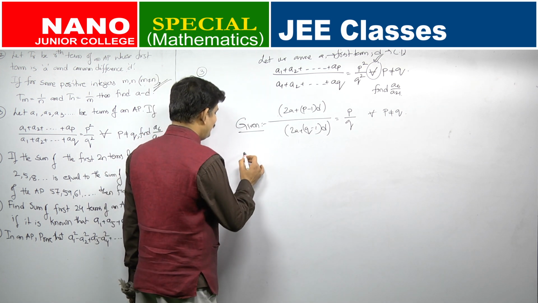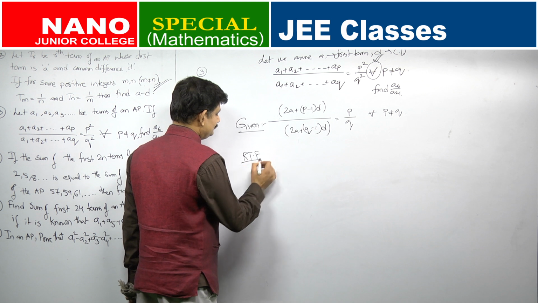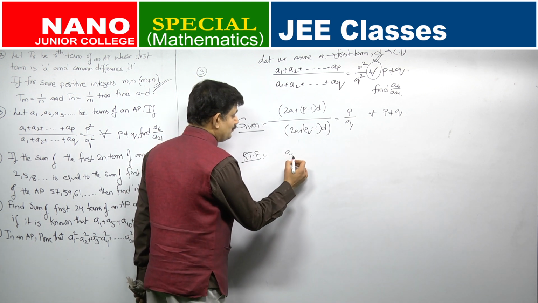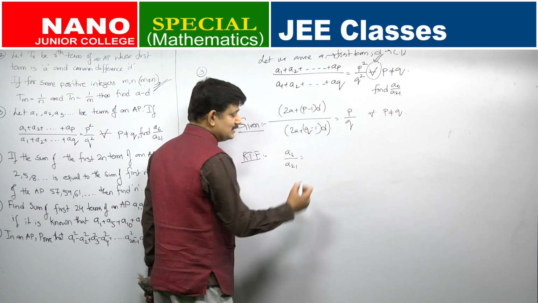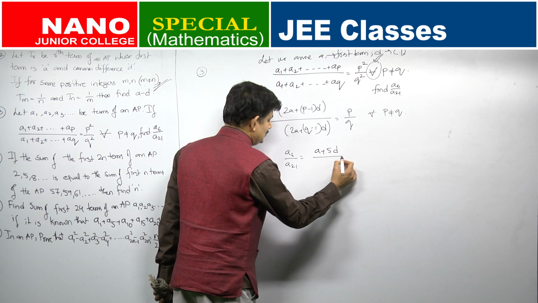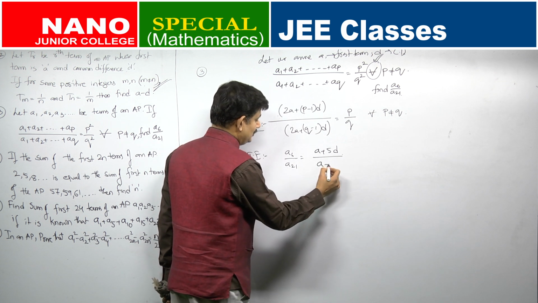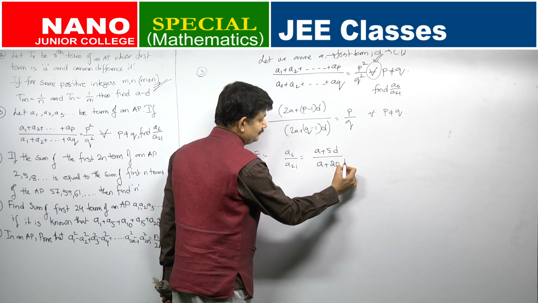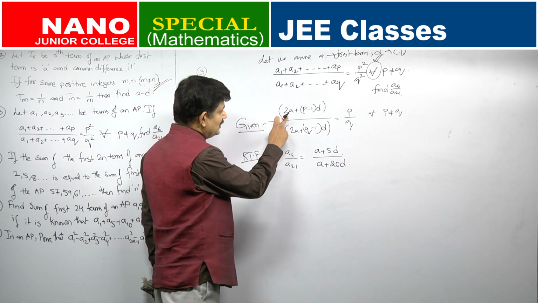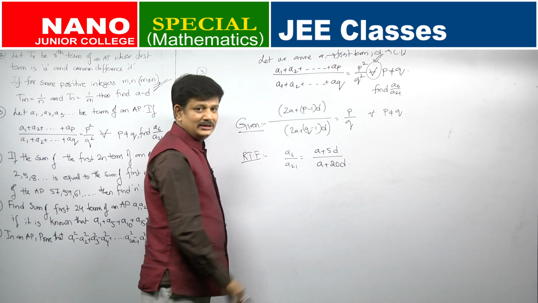And what am I required to find? A6 by A21, we are supposed to find A6 by A21. And what is A6? A plus 5D, divided by, what is A21? A plus 20D. This is what I am supposed to find, right? I am given this and from there I have to find this.